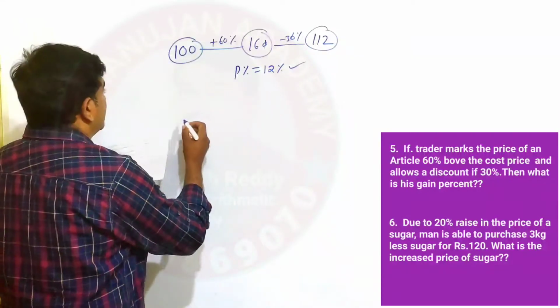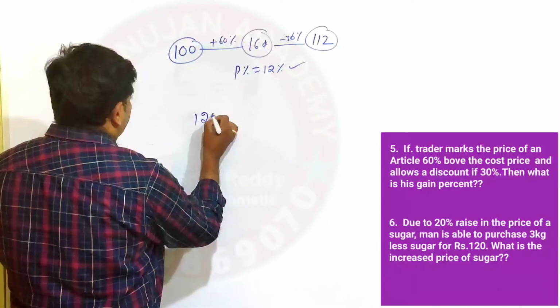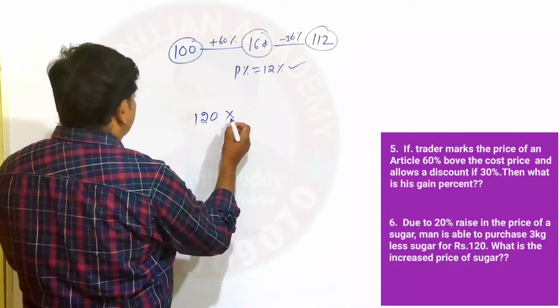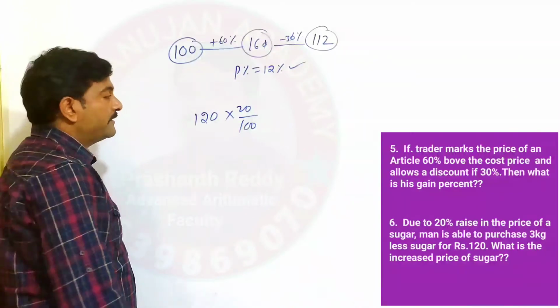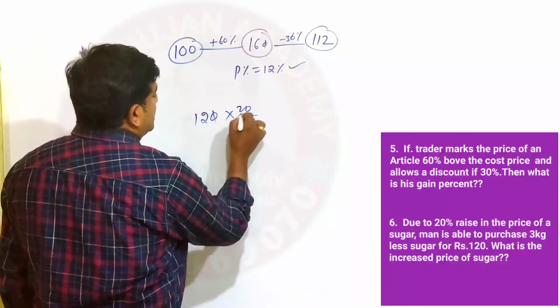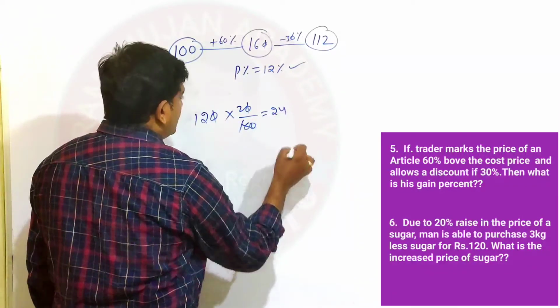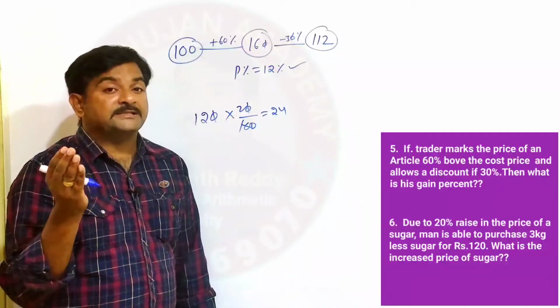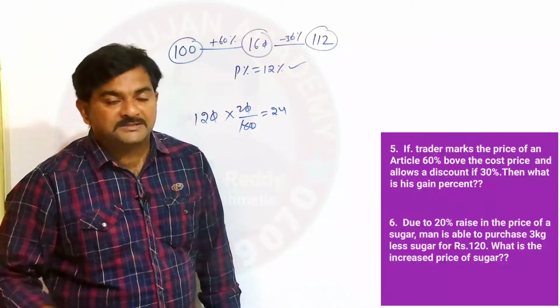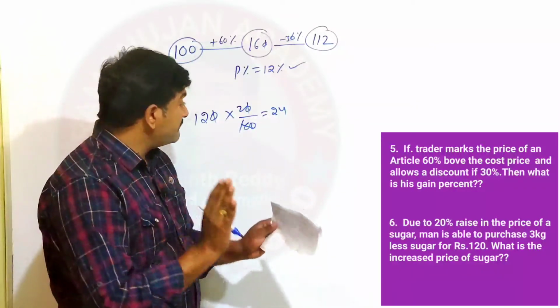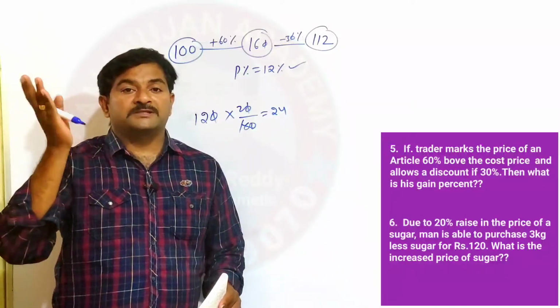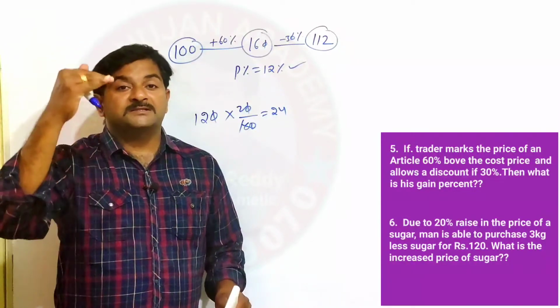What does it mean? For example, if you find the 20% value of 120 rupees, simply it is 24 rupees. It means the price is increased by 24 rupees. Since the price is increased by 24 rupees, he doesn't have extra money. He has only 120 rupees. Since 24 rupees increased, he can purchase 3 kg less.